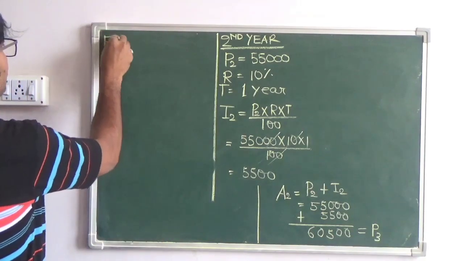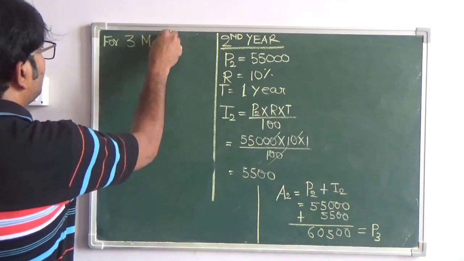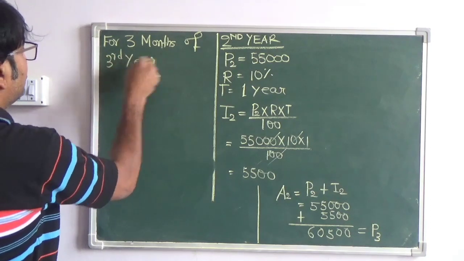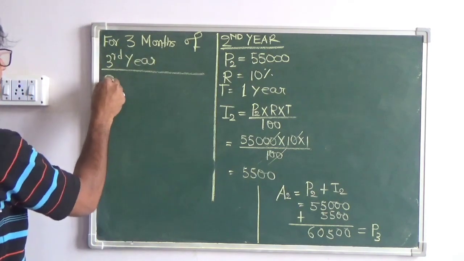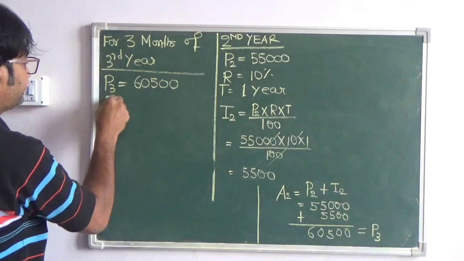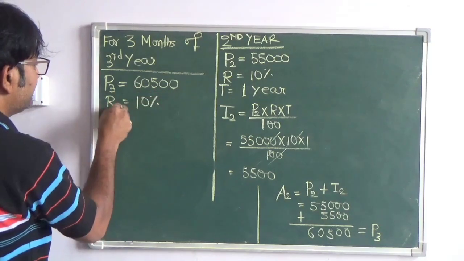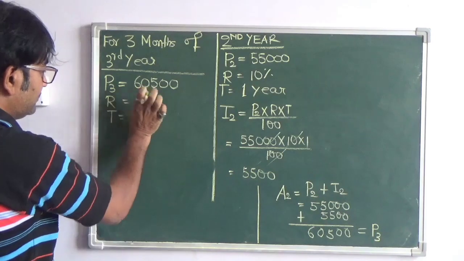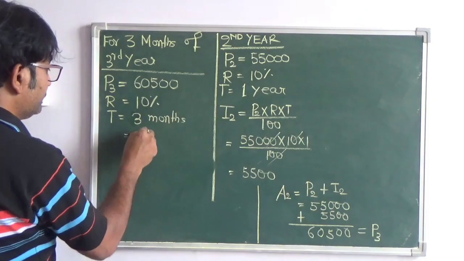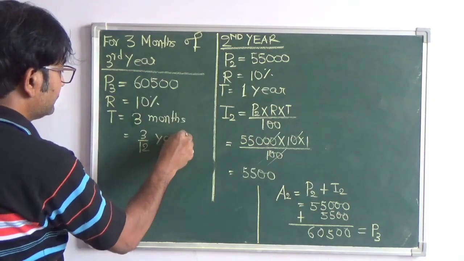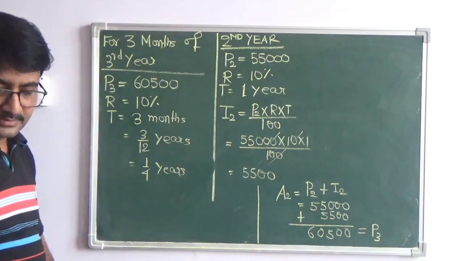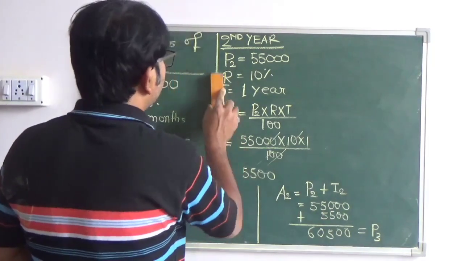So for 3 months of the third year, what is P3? 60500. The rate is 10%, time is 3 months. That is equal to 3 by 12 years, and that is equal to 1 by 4 years. Right. So I have to write this down, no option.